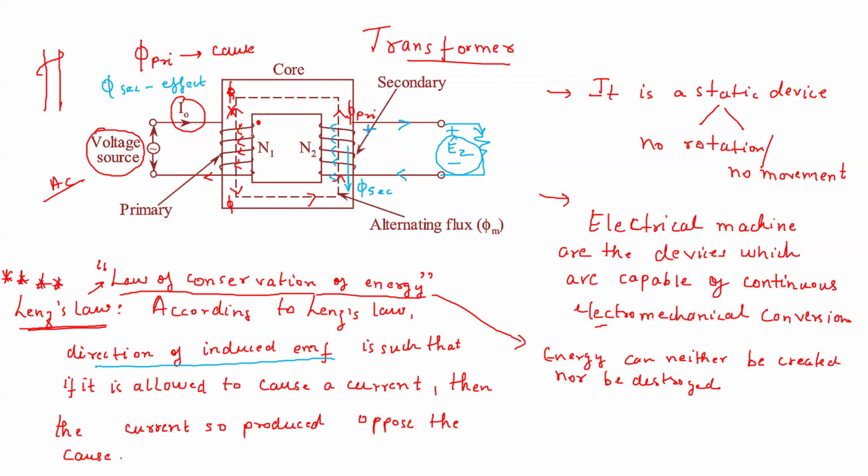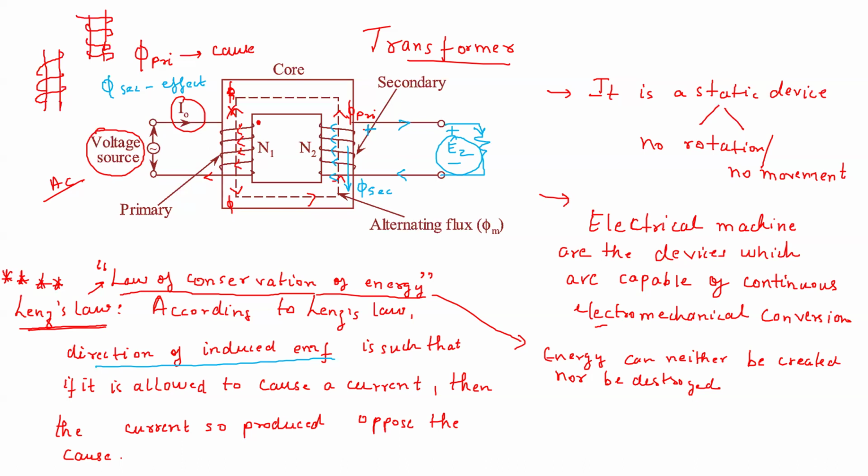Suppose this is the primary winding right now. The winding can be like this, or the winding can be in this way also. So these are called different senses of winding, meaning how you are winding it. Depending on the sense of winding, you can find out how the EMF will be induced.